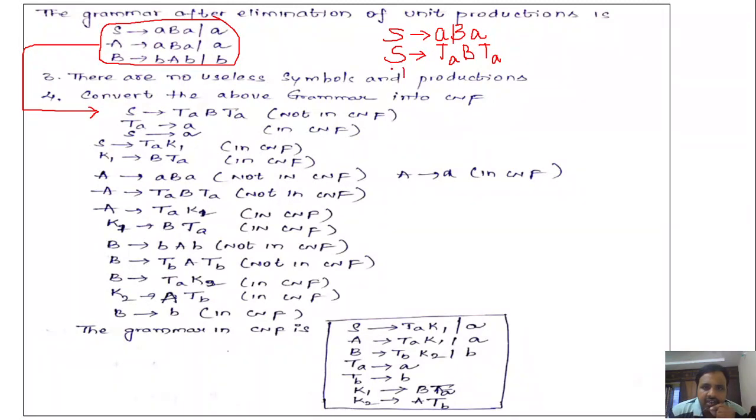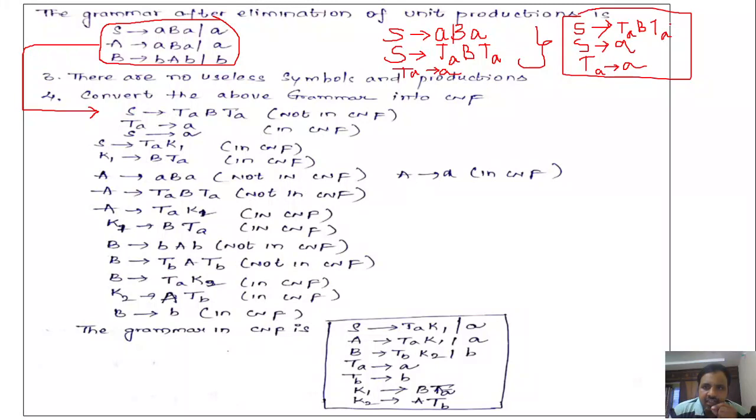TA is nothing but small a. Now what is the modified production of S in CNF? S denotes TA, B, TA, or S denotes small a. It is in CNF. TA denotes small a, right? So this is how we have converted the S production into CNF.